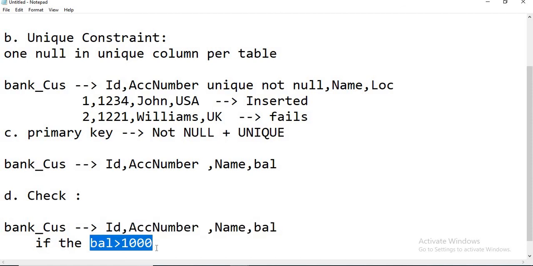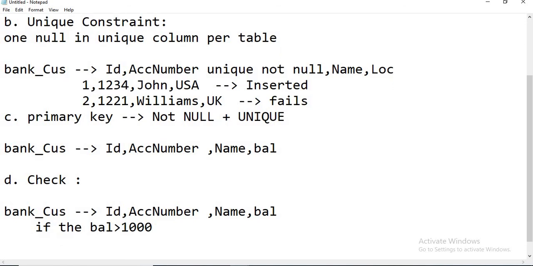It automatically validates, it automatically fires whenever you try to insert data into this table. These are predefined rules in the Postgres engine. Let us say you're trying to insert a value, and I have enabled this check constraint: if the balance is greater than 1000, then only allow it, otherwise leave it.